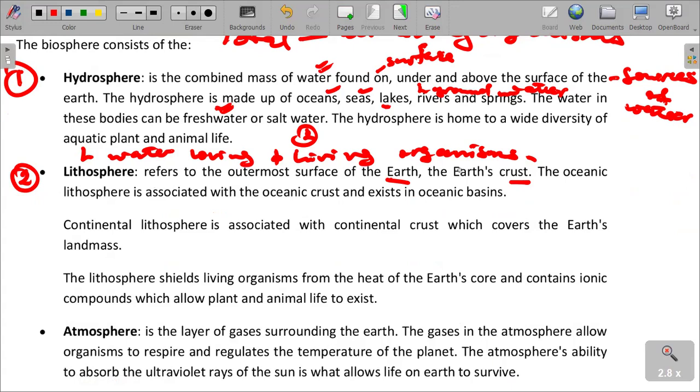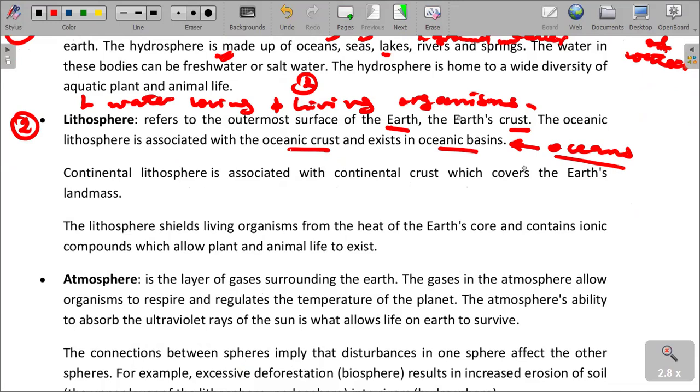So the oceanic lithosphere is associated with the oceanic crust and exists in oceanic basins. So these oceanic basins, we are talking about oceans in this case. So lithosphere is basically the outermost surface of the earth, which is actually the earth's crust. But however, we can also have the oceanic lithosphere, which is associated with the oceanic crust and exists in oceanic basins. So when we are in oceans, we have also got that crust which is forming it. Hence, we call that oceanic crust.